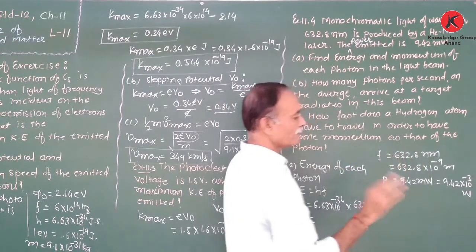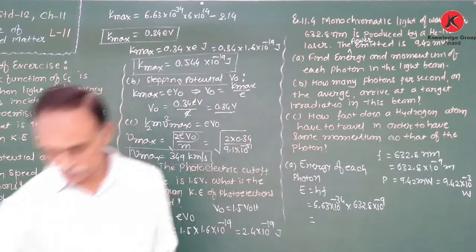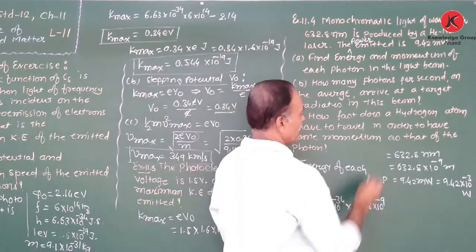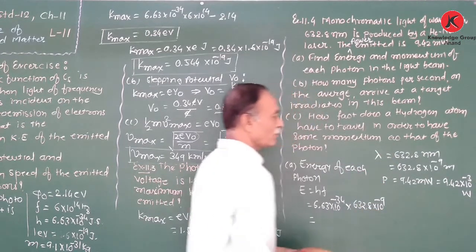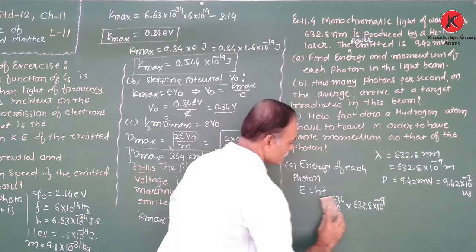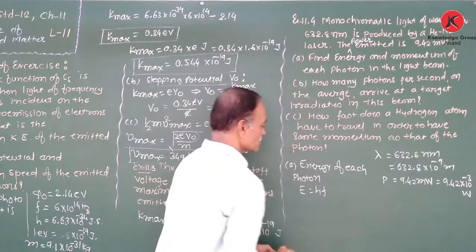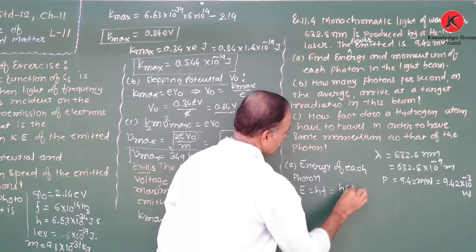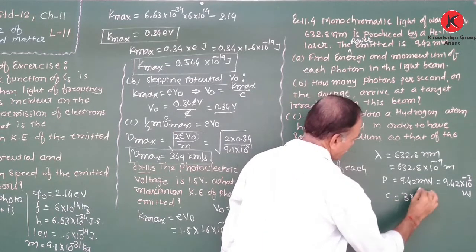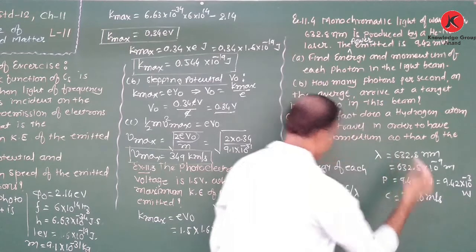Just to correct, here not the frequency but the wavelength is given. So here the wavelength lambda is given as 632.8 nanometer. Therefore, E is equal to hc upon lambda. C is the speed of light, 3 into 10 raised to 8 meter per second.